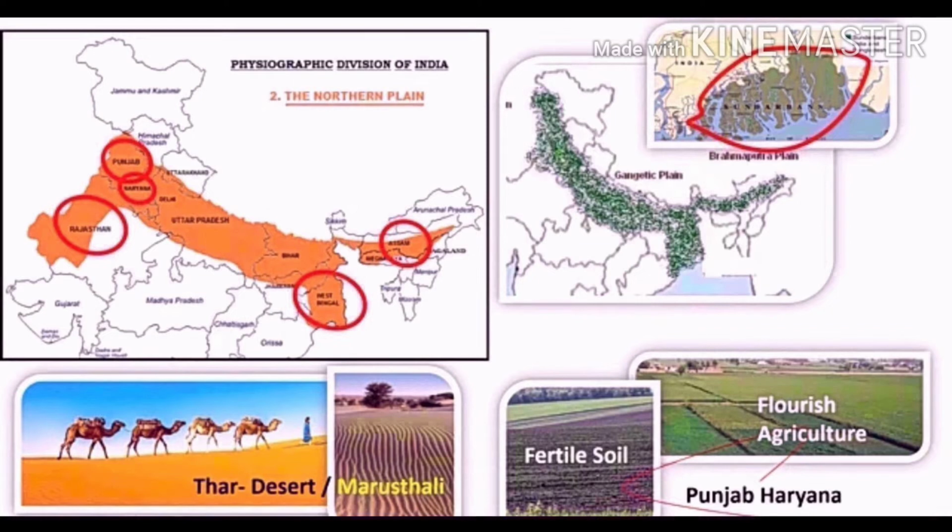Students, the last one, the Punjab Haryana Plains. Punjab Haryana Plain lies in the north of the Thar Desert. It is located to the west of Aravallis and the Delhi ranges. The slope of the plains is towards the west. Because of that, soil here is fertile. That is why Punjab is the most fertile region on earth. It is ideal for growing of food crops. That is why it is known as the Indian grain basket.